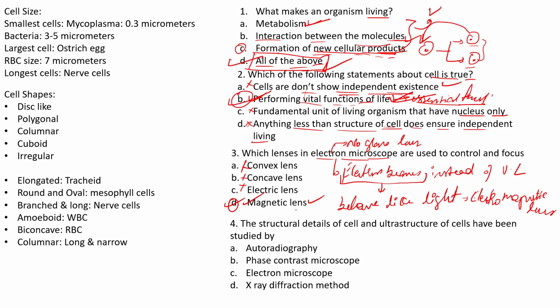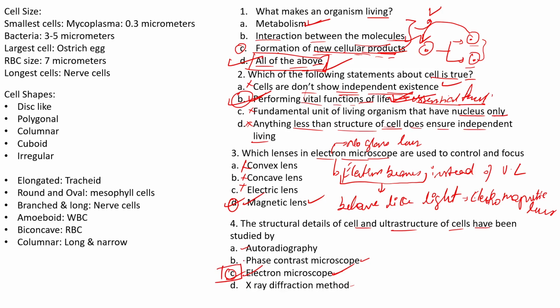Now, moving on, the structural details of the cell and ultrastructure of cells have been studied by: autoradiography, next is a phase contrast microscope, electron microscope, X-ray diffraction method. Okay, so we have discussed the ultrastructure means the most detailed structure of cell. It is only possible to study such ultrastructure of cell with the help of electron microscope only. So hence C is our right answer.